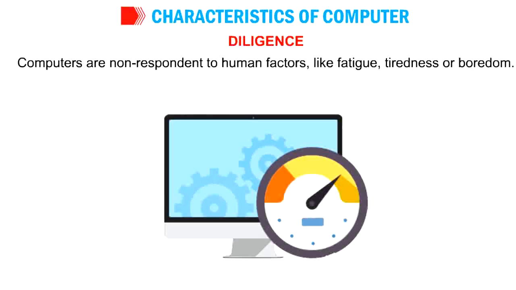Next characteristic is diligence. Computers are not affected by human factors like fatigue, tiredness or boredom. Suppose the teacher tells you to repeat the table of 2 ten times, you will get bored.